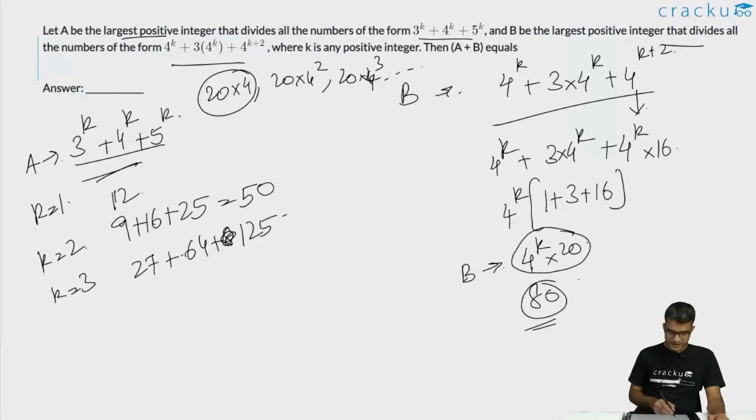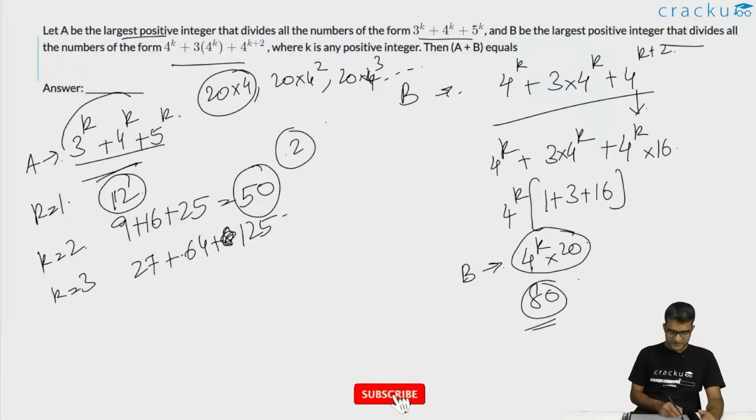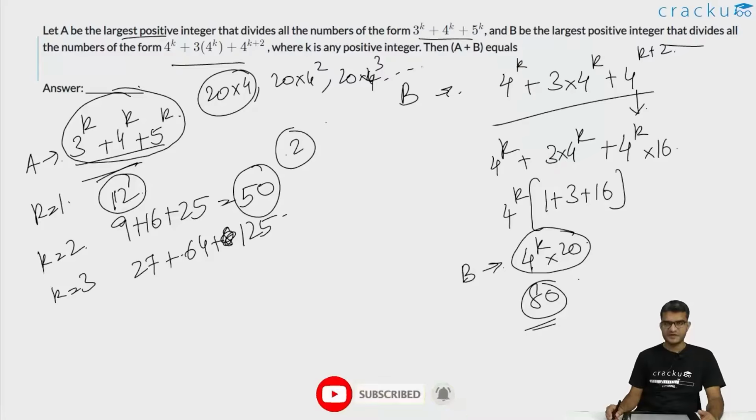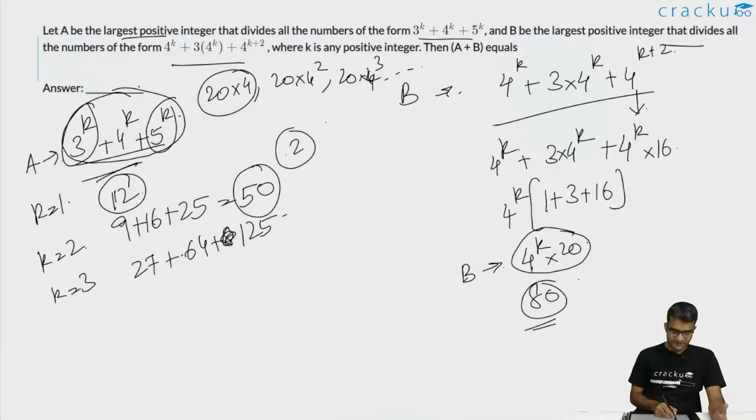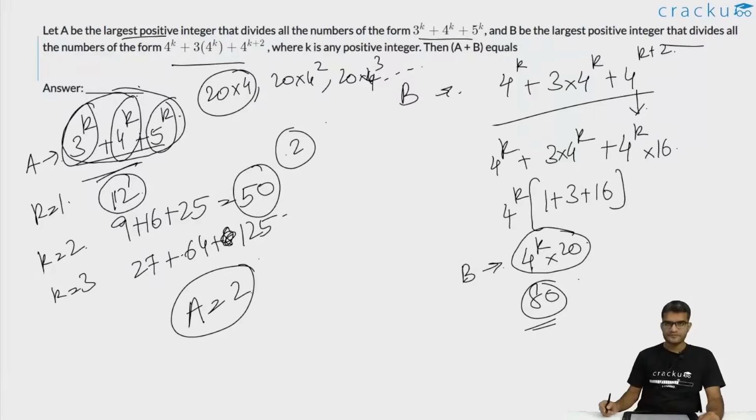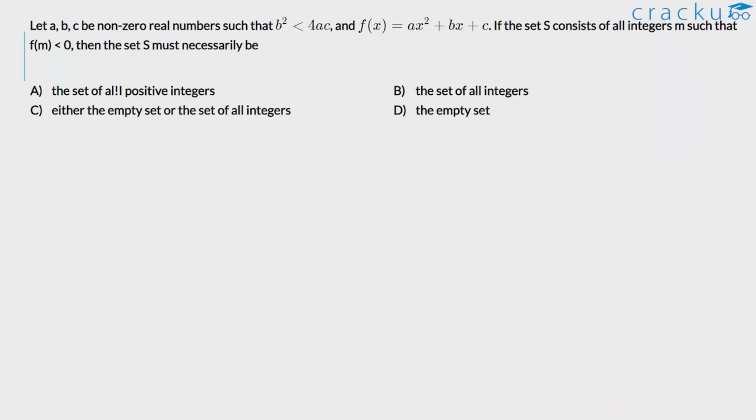Now you would figure out that if you look at these two, for example, the HCF of these two numbers is equal to 2. And every number which is of the form 3 to the power k plus 4 to the power k plus 5 to the power k will be an even number. Because 3 to the power k will be odd, 5 to the power k will be odd. So the sum of two odd numbers will be even. Add that to 4 to the power k, which will be even. So you are going to get an even number. So the HCF of all the numbers in this particular series will be equal to 2, or the value of A is equal to 2. So A plus B will be equal to 82. That will be the answer.